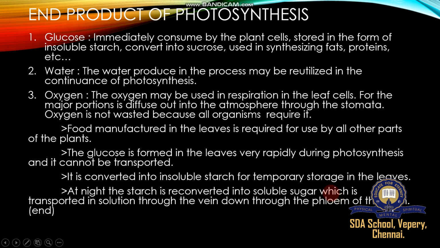If an excess amount is available, it is stored in the form of sucrose or starch or another compound, and transported in solution through the vein down through the phloem of the stem.